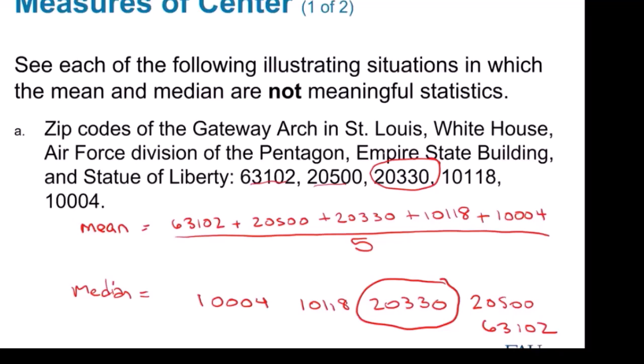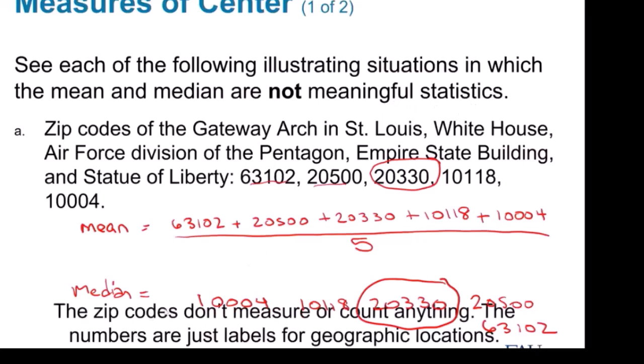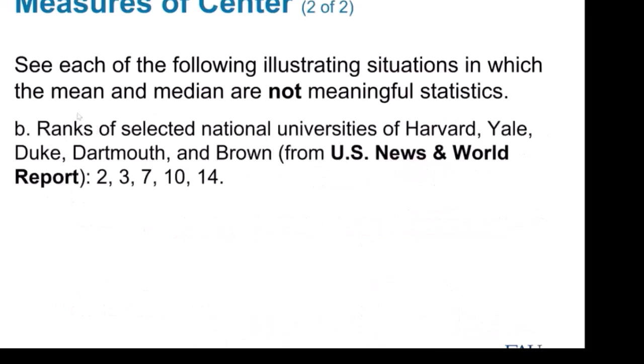And if we did, we would just get a different zip code, but it wouldn't have anything necessarily to do with where it is. Mean or the median are not meaningful statistics. And that's basically what this says. The zip codes don't measure or count anything. The numbers are just labels for geographic locations. So meaningless, right?